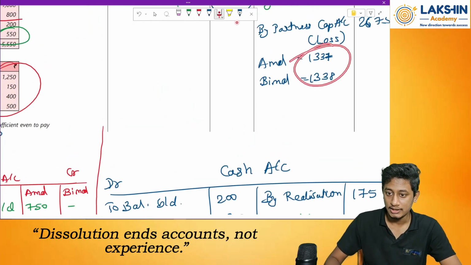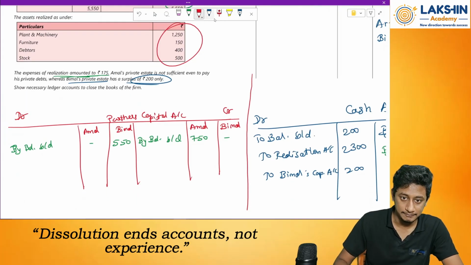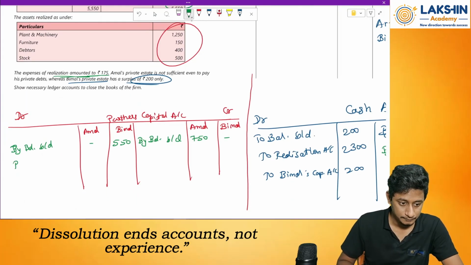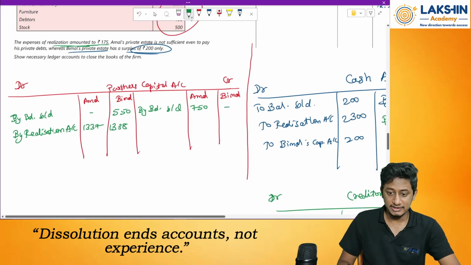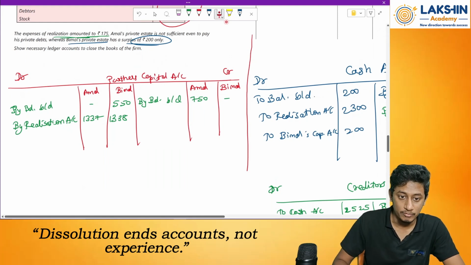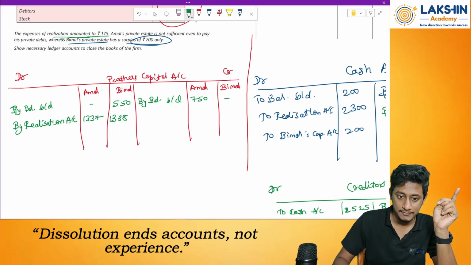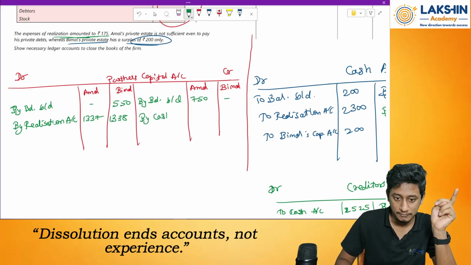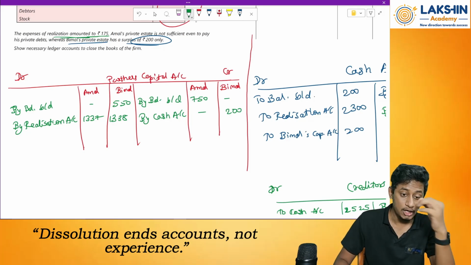Then realization loss. Remember, this has to be taken care of. 1337 on the debit side, by realization account. 1337, 1338, to just match it off. Done. After this, anything else? So Bimal has brought in how much? Bimal's private asset has brought in 200 rupees. Remember, through cash. So by cash account. And he brings in, the capital value increases. Rupees 200.